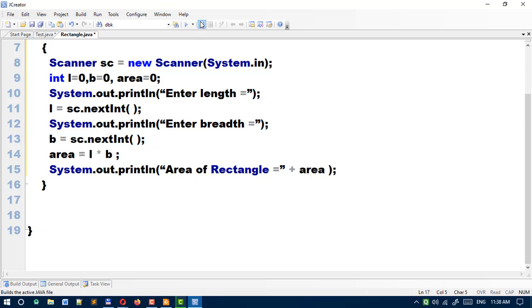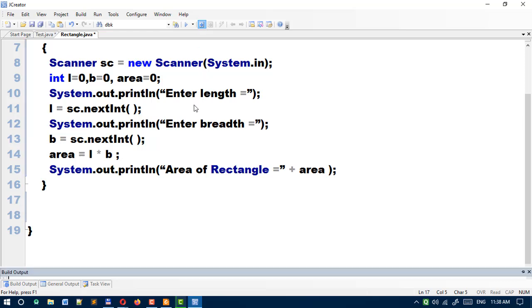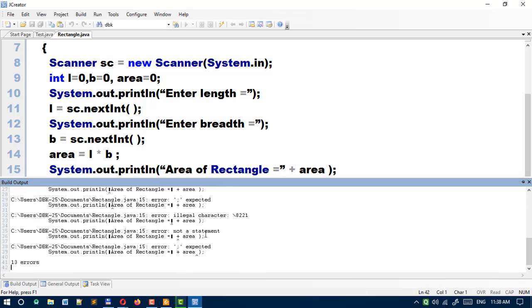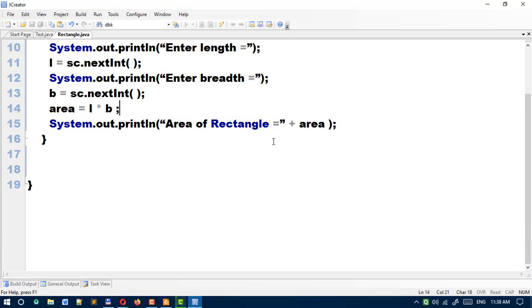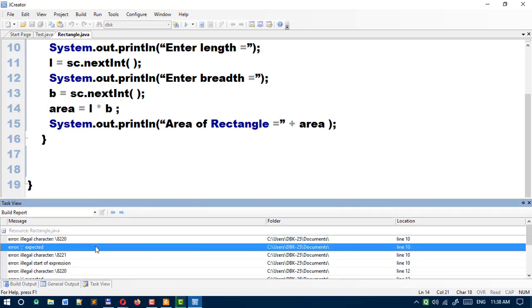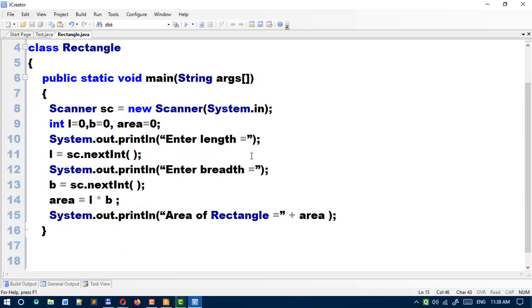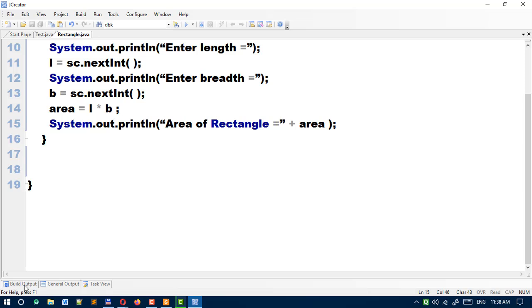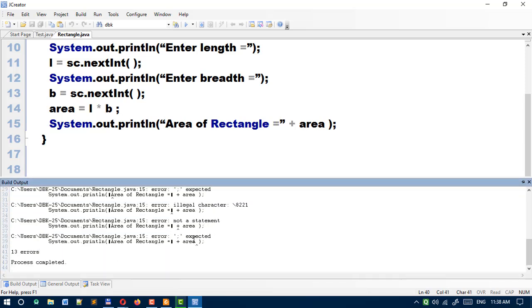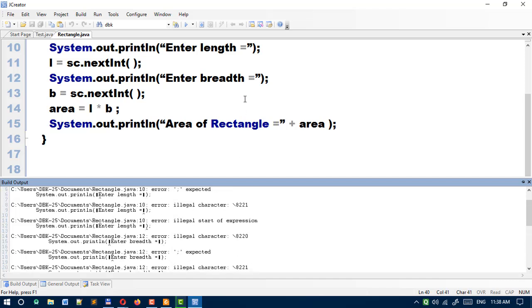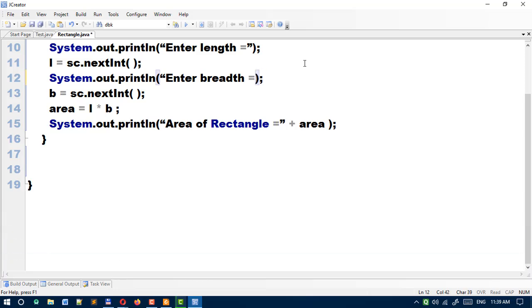Now you can see we can compile. You can see the process of compilation. Okay, the process is going on. Some errors. What is the error? Yeah, enter. Okay, this one is not identifying the double quotes.